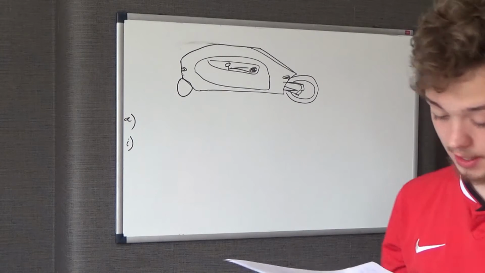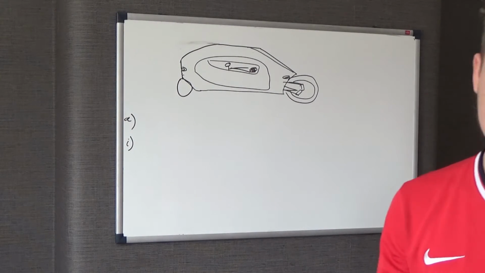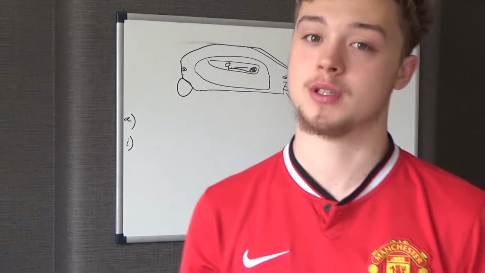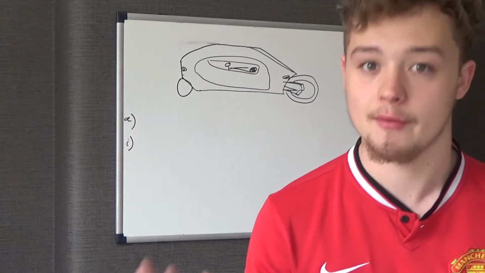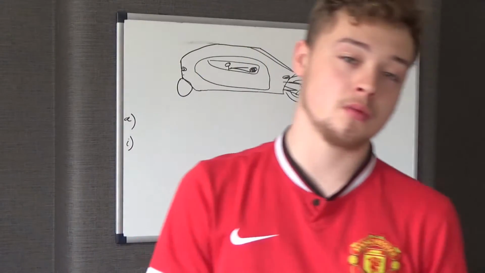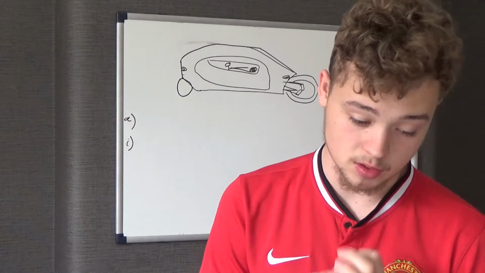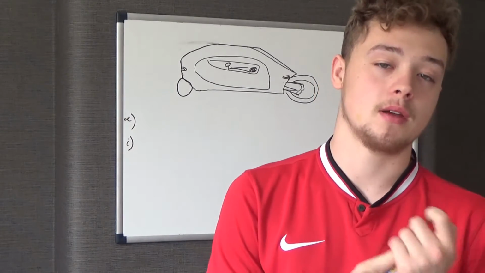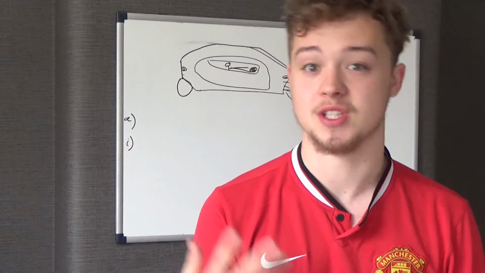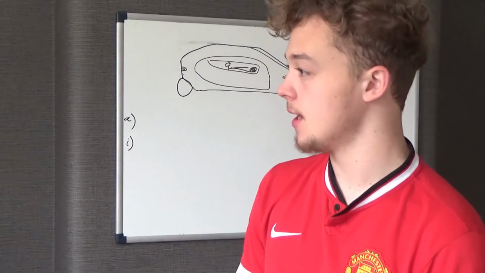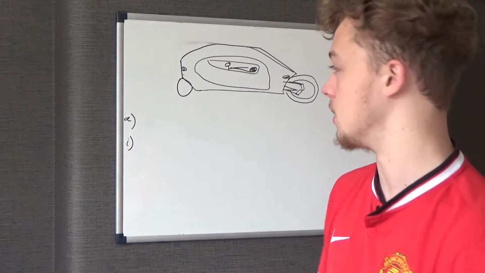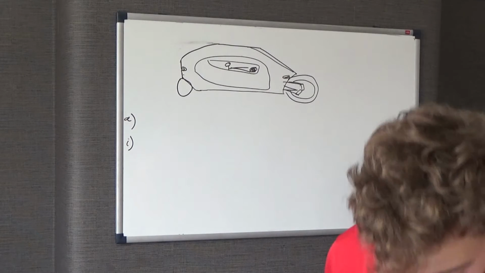But the first part of the question, 3A part 1, says calculate the average acceleration. Now, don't let the word average put you off. Realistically, that's exactly what they should put, because when we use SUVAT equations, we're assuming an average acceleration. Later in this question you have to realise that as it gets faster, there are more air particles hitting it per second, a greater resistance. So the acceleration is not going to be the same when it sets off as when it gets to 27.8 meters per second. But anyway, what I always do is note down everything we're given.